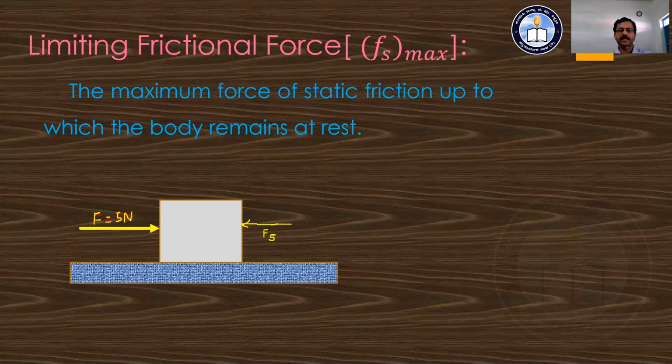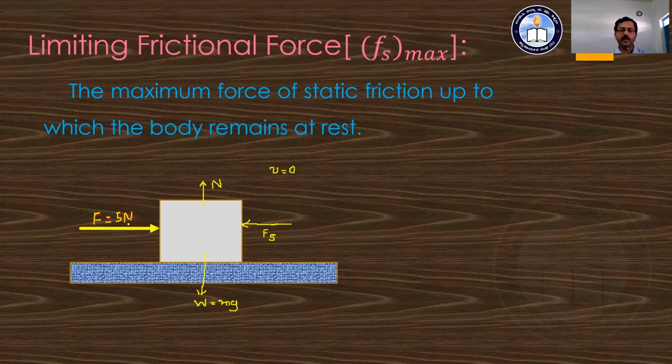There is no vertical motion also that we are going to observe. Why is it? There is some force acting in the vertically upward direction, which is the vertical component of the contact force. That is the normal reaction, and there is some force acting in the downward direction, which is the weight of the body, or the gravitational force, that is mg. This W and N are equal to each other, and this F and Fs are equal. That is why the body is in the state of rest, and hence we say its velocity is equal to 0.